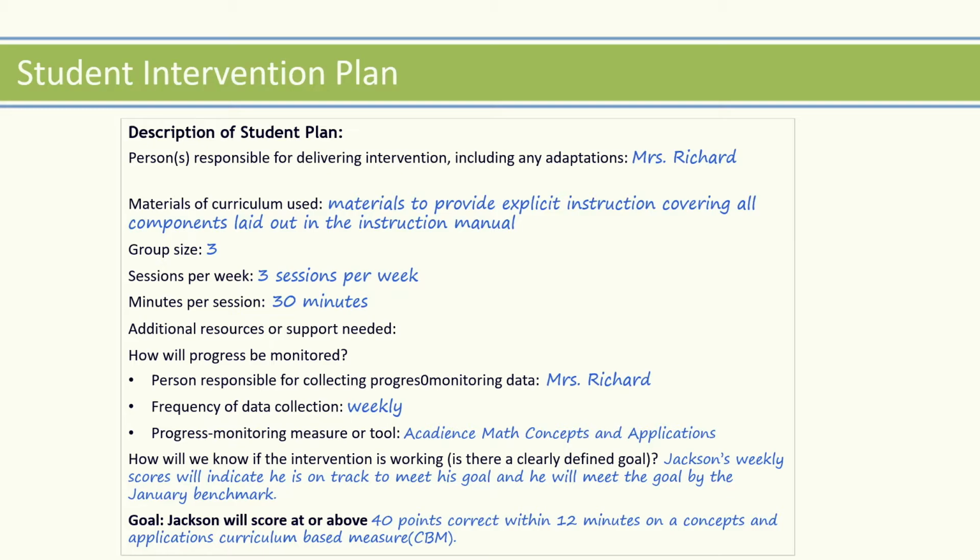The team creates a plan that includes the intervention, who is responsible for delivery, a timeline for reviewing progress monitoring data, and a clearly defined goal, as well as a method for progress monitoring. The team plans to reconvene every 4 weeks at their scheduled monthly DBI team meetings. At that time, they will review the progress monitoring data and determine if the student's response to intervention is adequate. The goal is set at 40 points correct within 12 minutes for concepts and applications, and the decision rule is identified as 4 data points above or below the goal line.